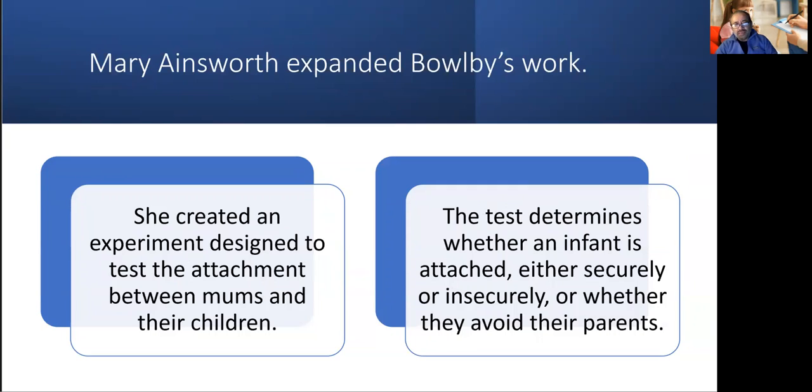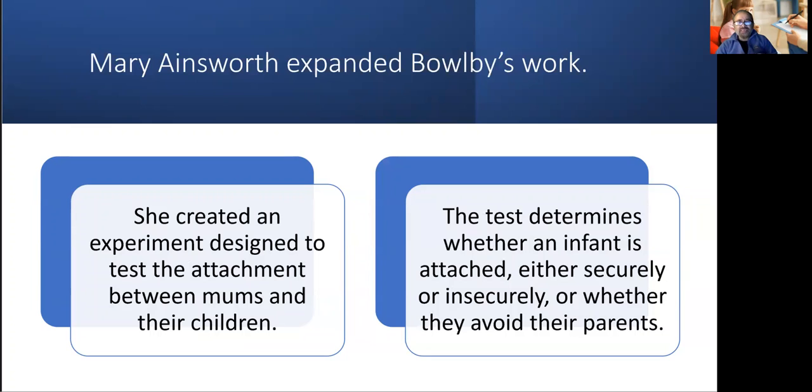Taking the work forward was Mary Ainsworth, who was a student of John Bowlby's. She created an experiment designed to test the attachment between moms and children. The test determines whether an infant is attached either securely or insecurely, or whether they avoid their parents.